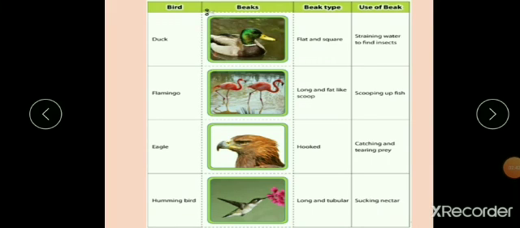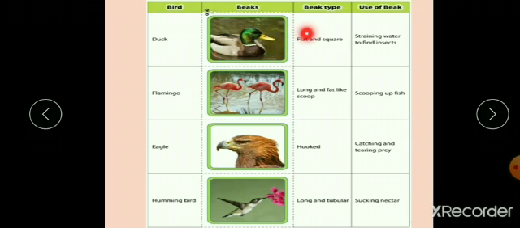So girls, by seeing that video, I hope you have understood the different types of beak, their usage as well, and their terms. So I have made this chart for you all. I think in the video you have seen this bird, the duck.